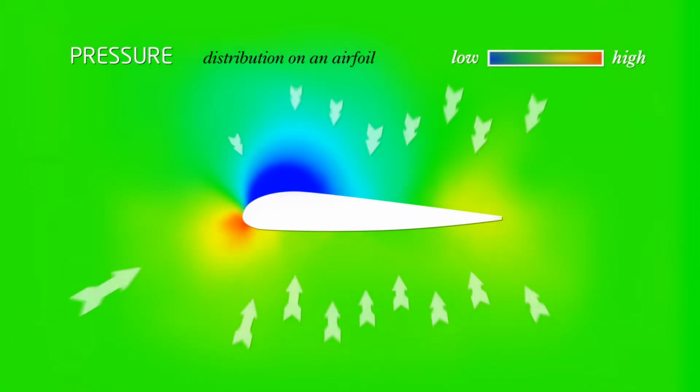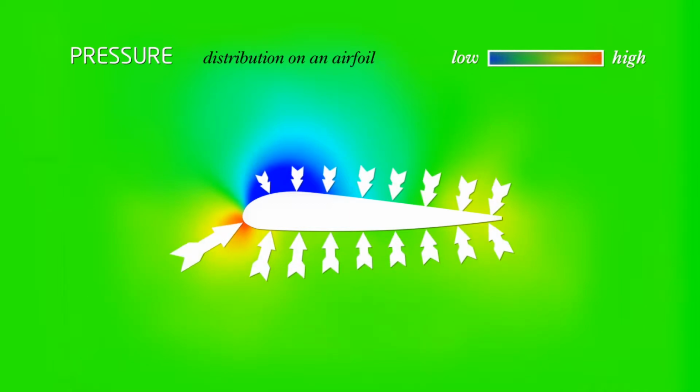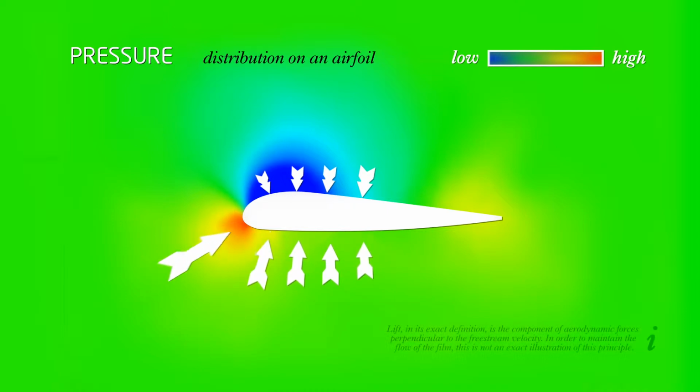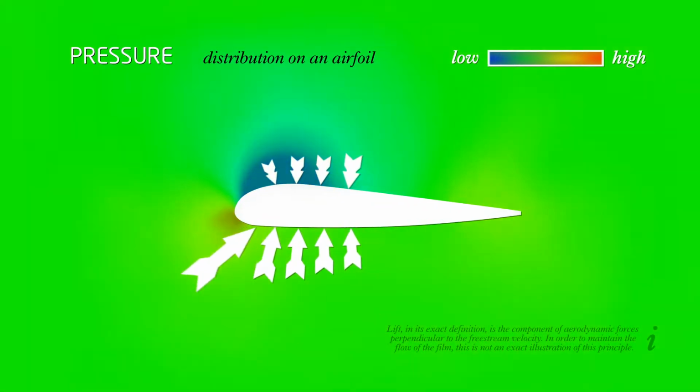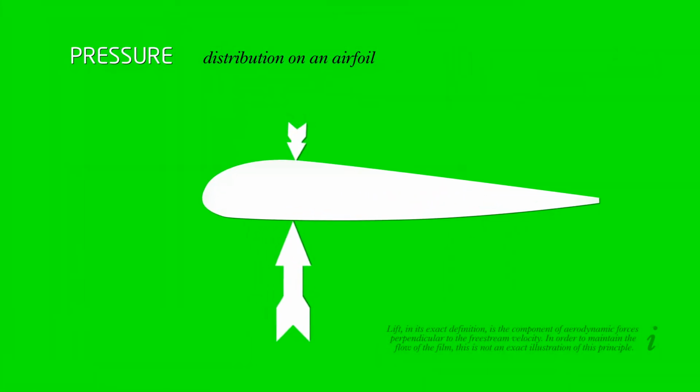Forces are vectors which are always 90 degrees to the surface upon which they act. When equal forces act at the same line of influence and in opposite directions, their relative effect is cancelled. On airfoils and airplane wings, pressure on the upper surface, especially near the nose, is very low. When the ambient pressure acts on the lower surface of the wing, the balance of forces is destroyed and a resulting force pointing upwards remains.